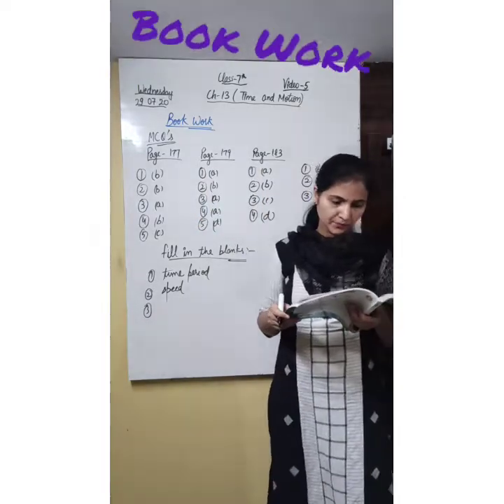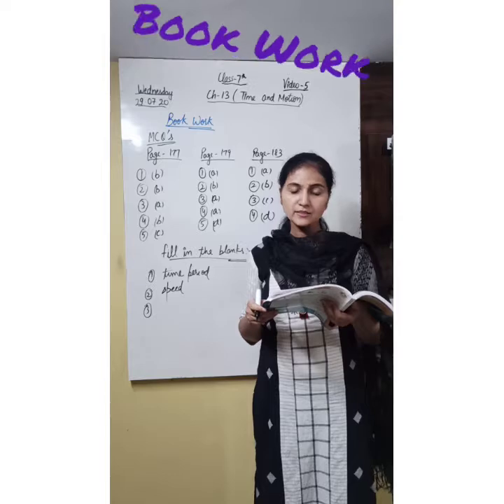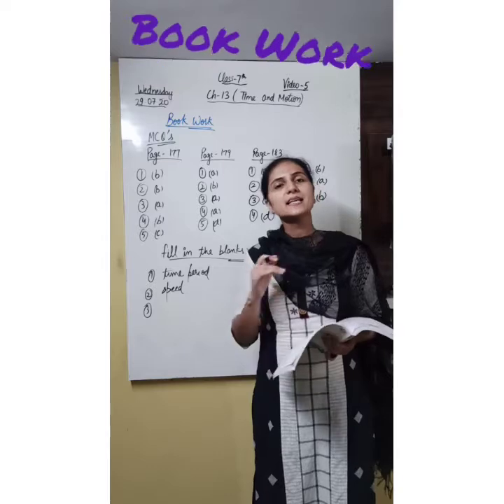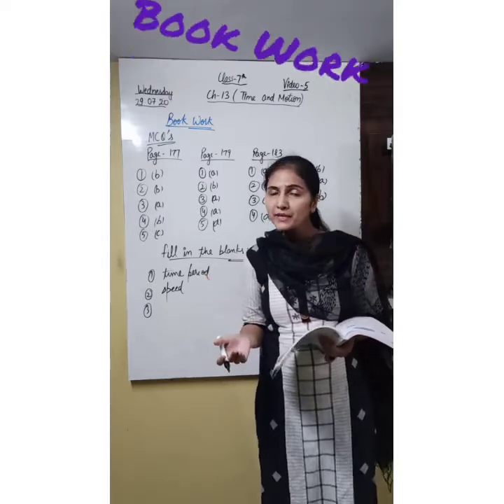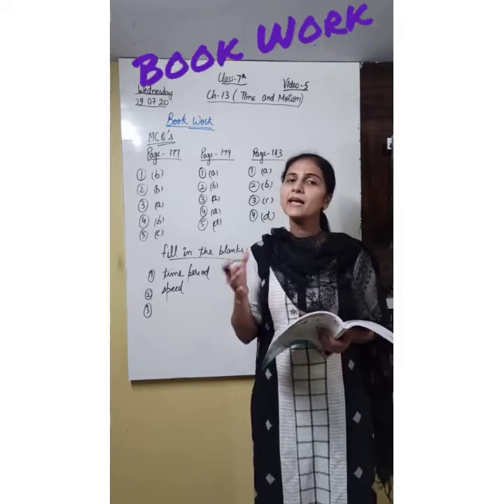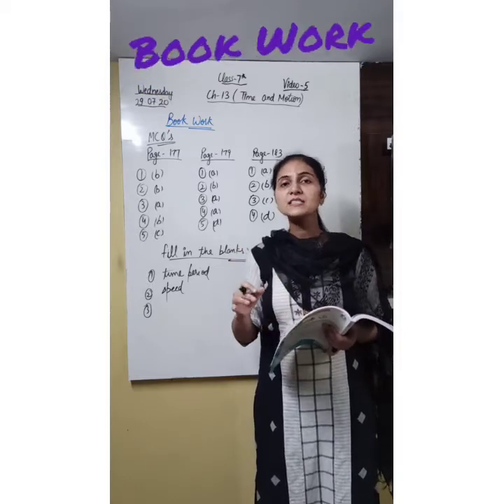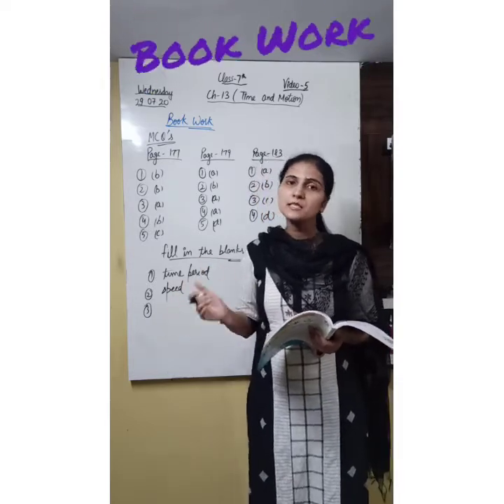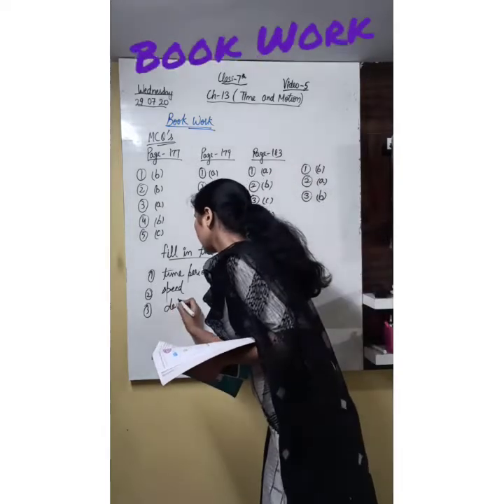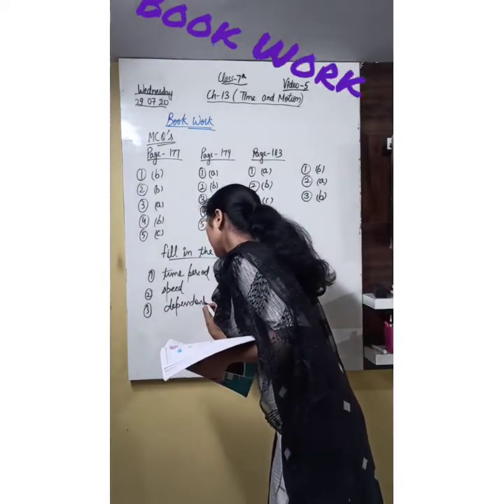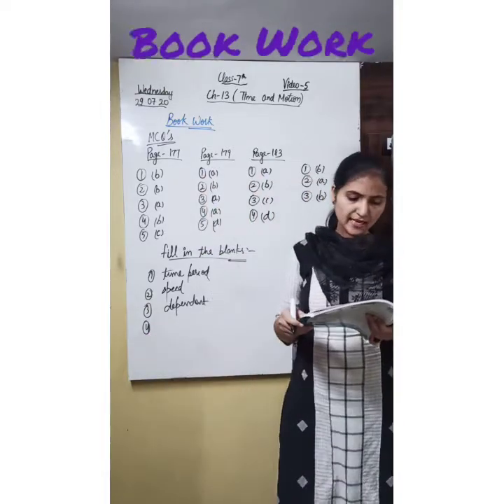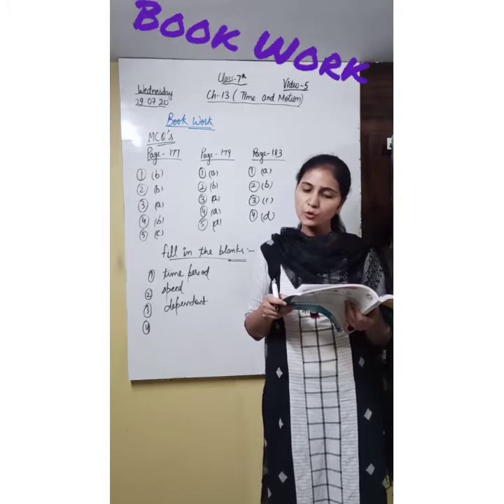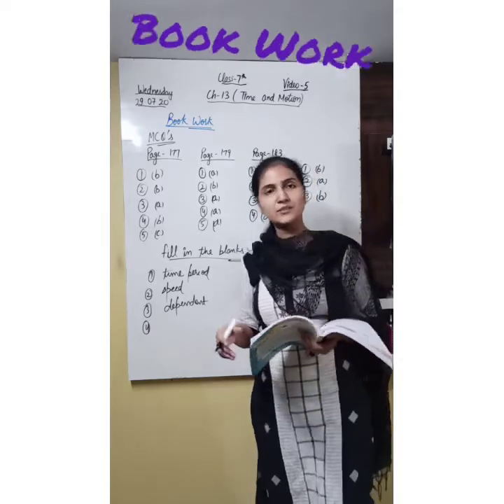Next one is, while plotting a graph, we show dependent quantities on the y-axis. On the x-axis we plot the independent quantity which we are changing, and on the y-axis we write the quantity which is changing or dependent upon the quantity which we are changing. So it's the dependent quantity. Last one is, if the distance-time graph is a curved line, it indicates that the object is moving with a non-uniform speed.